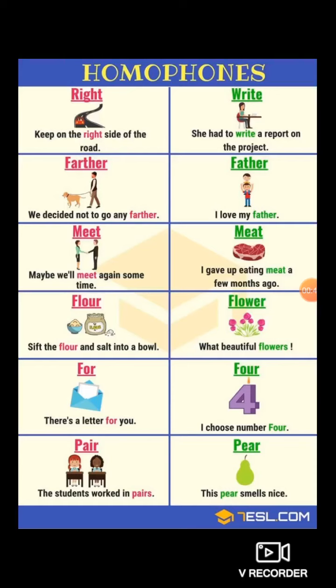Next is meet and meat. M-E-E-T and M-E-A-T. M-E-E-T: maybe we will meet again sometime. And M-E-A-T: I gave up eating meat a few months ago. So these two different spellings, two different meanings, but the sound is similar. That's why they are known as homophones. So homophones means what? Two different words, having two different spellings, two different meanings, but the sound is similar.